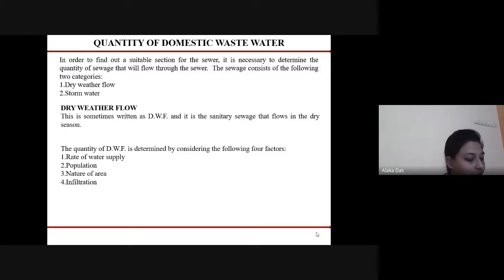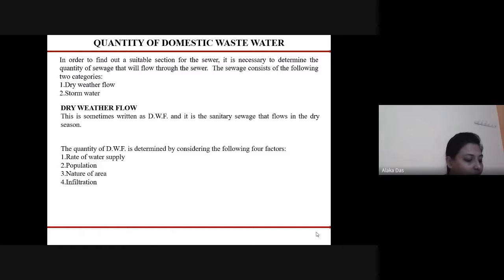Next is population. The quantity of sewage depends on the population of the town or the city. With the increase of the population, the quantity of the sewage will also increase. So the population of the town or the city after 2 or 3 decades should be ascertained by a suitable method of population forecasting.